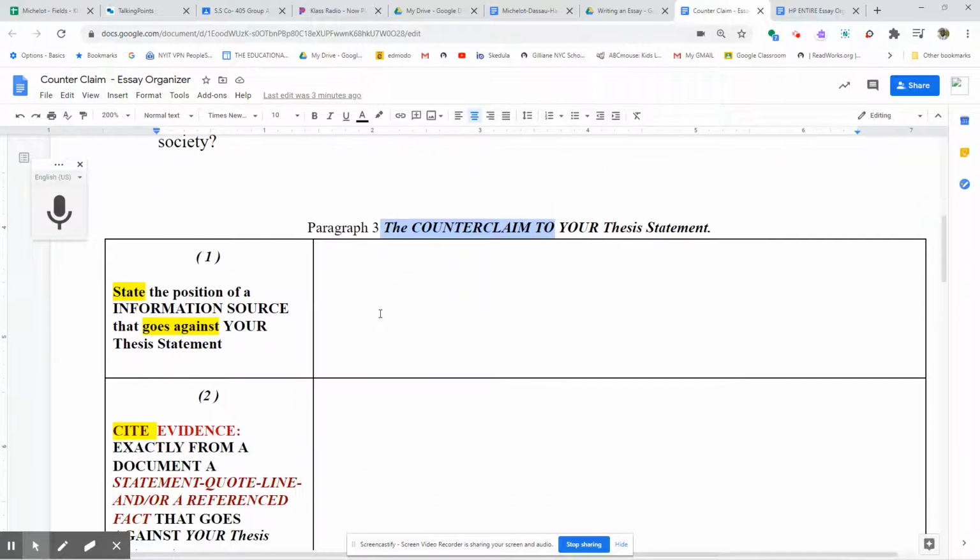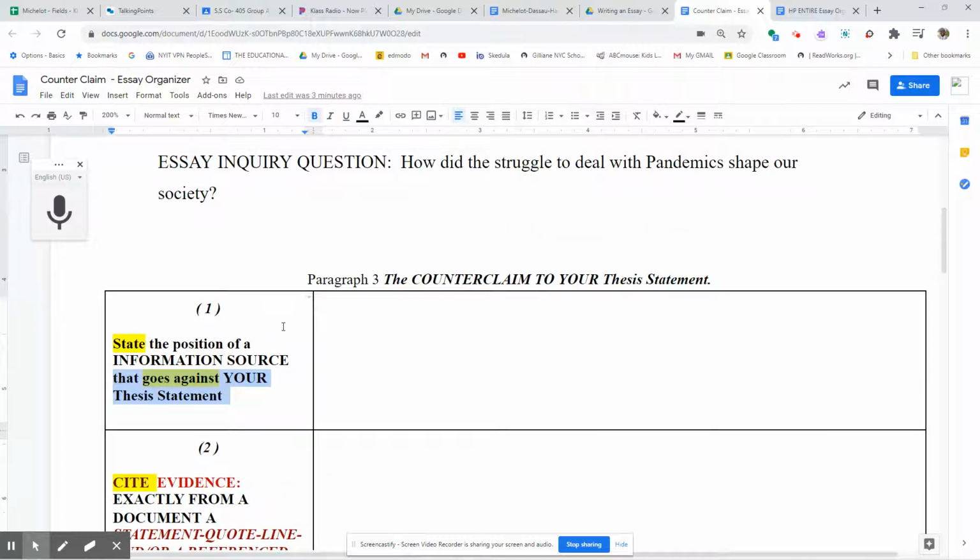Now, with the same setup for the second paragraph, you're going to state the position of an information source, but the only difference is that information source goes against your position. Now, in my model, when I showed you how to write a second paragraph, I took the position that things were for the better, that the struggle to deal with pandemics actually made our society better. We improved upon it. And I gave you the demo on how to create the actual sentence. So we're going to do the same thing here, but the focus is going to be on a source that goes against the position of things were better as a result of our dealing with pandemics.